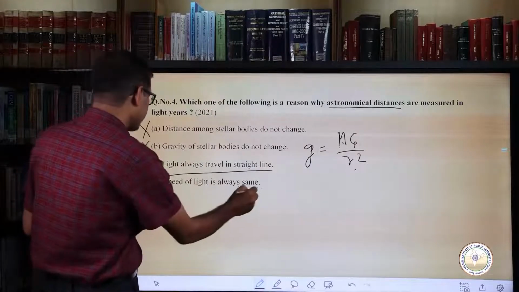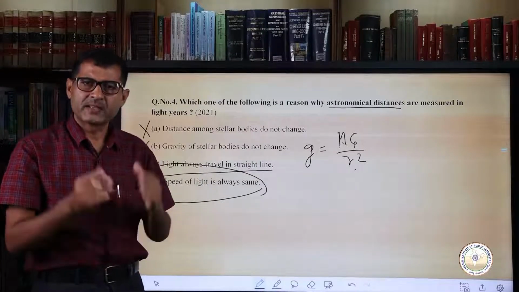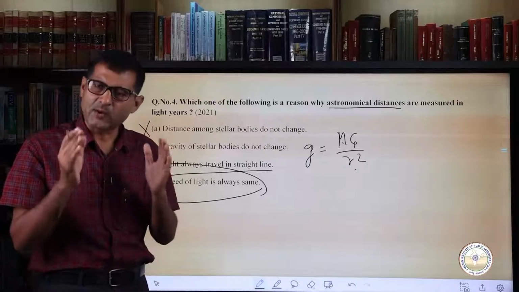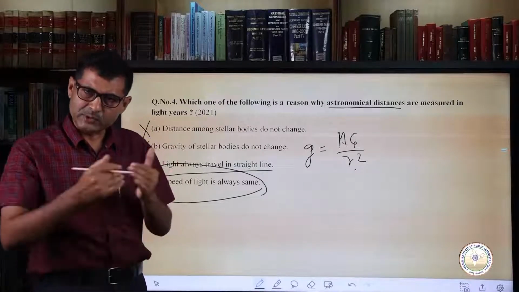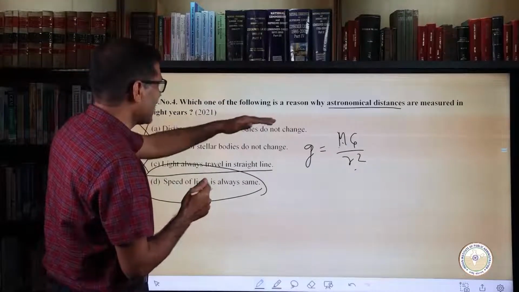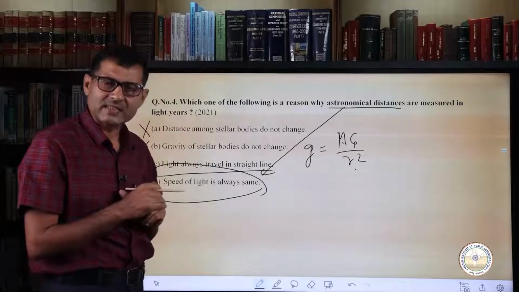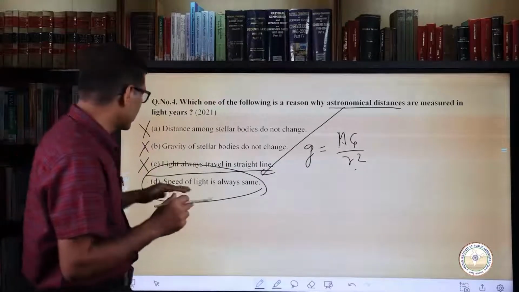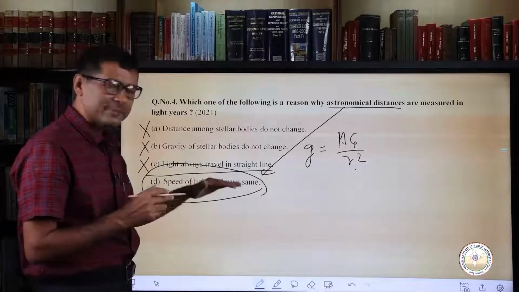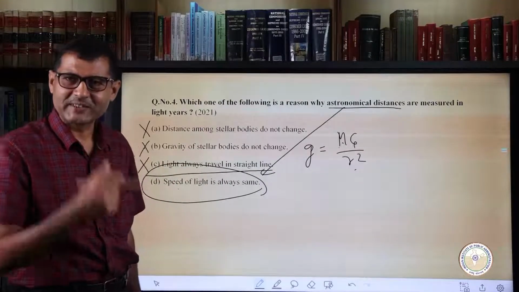But so far as the speed is concerned, in one specific medium the speed of light is always the same, but the moment you change the medium it also changes. Since the question has been asked in connection with astronomical distances and we consider that area as a vacuum, the speed of light remains the same. With this, let's move on to the next question.